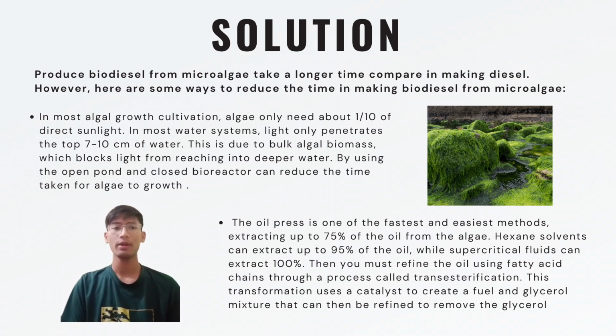This is due to bulk algal biomass, which blocks light from reaching deeper water. Using the open pond and closed bioreactor can reduce the time taken for algae to grow. The second way is that the oil press is one of the fastest and easiest methods for extracting up to 75% of the oil from the algae. Hexane solvents can extract up to 95% of the oil, while supercritical fluids can extract 100%.